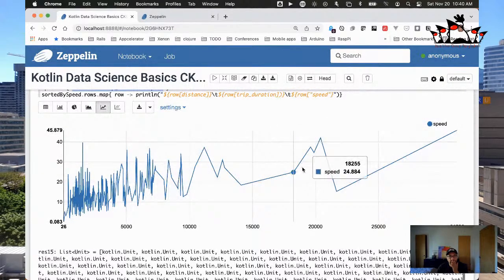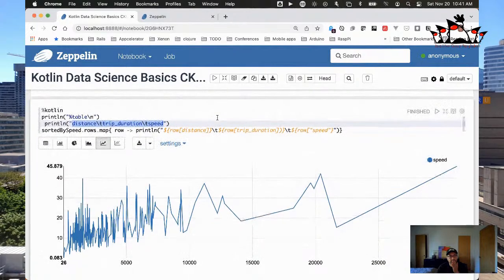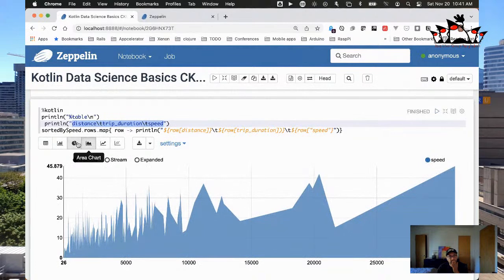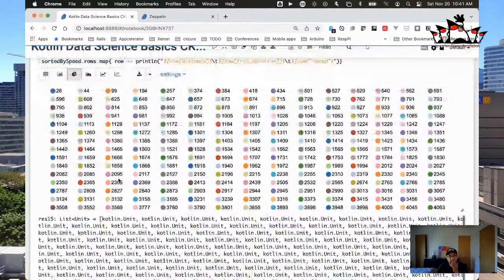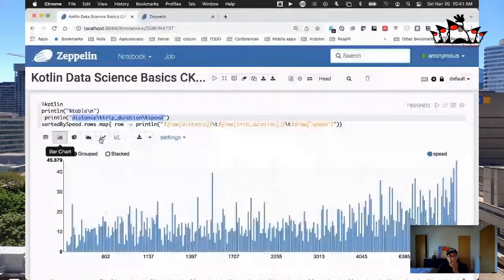And you can see now that we have this nice graph that is produced in terms of how fast the trips were and how long they took and stuff like that. And we can go and manipulate these in a few different ways to get a better idea. Of course, this is not going to be very helpful as a pie chart, but I think maybe a bar chart may work best for something like this.